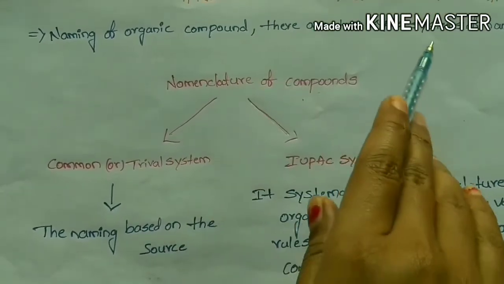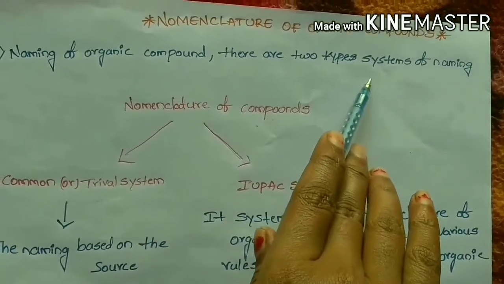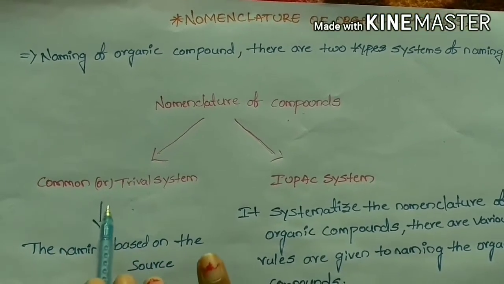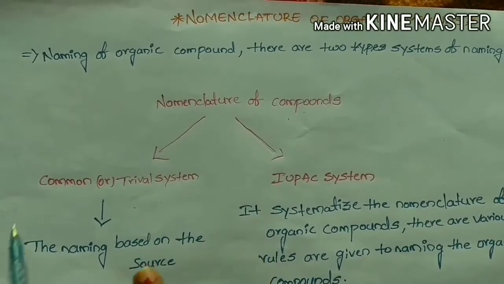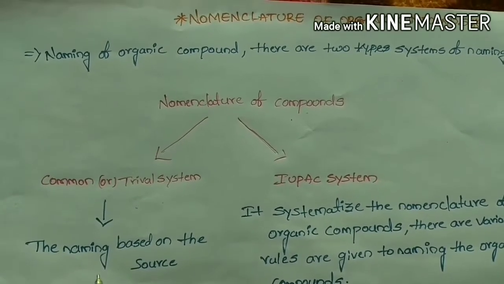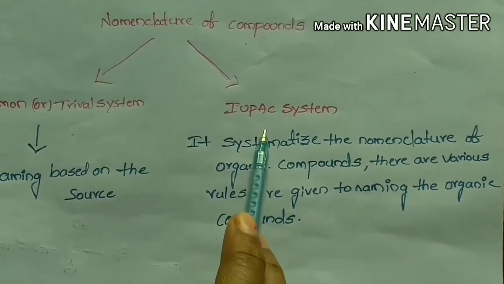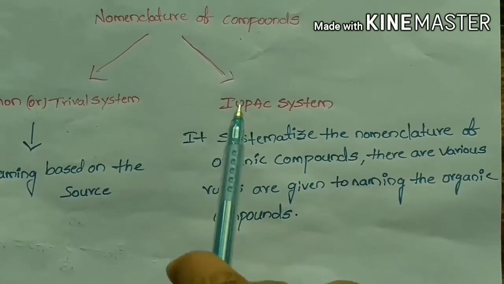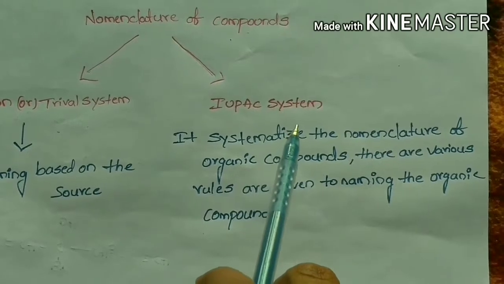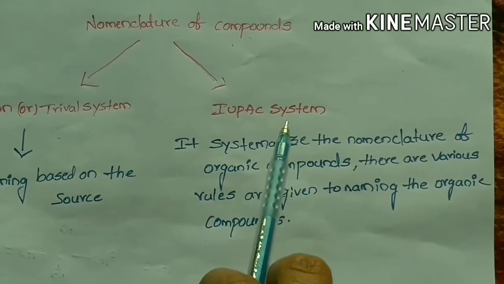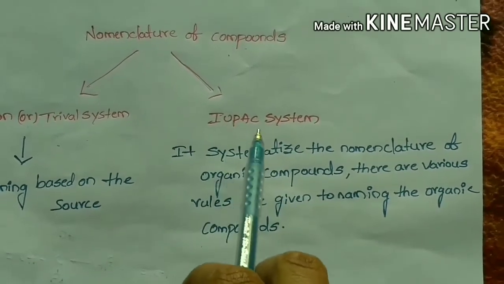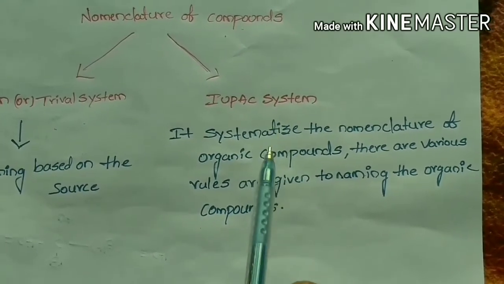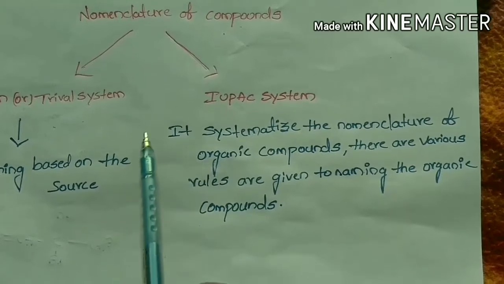There are two systems of naming an organic compound, that is common name and IUPAC system. The common name is given to an organic compound based on the source from which it was extracted. The IUPAC system of nomenclature was given by the International Union of Pure and Applied Chemistry. This system classifies and names a given organic compound by following certain systematic rules.